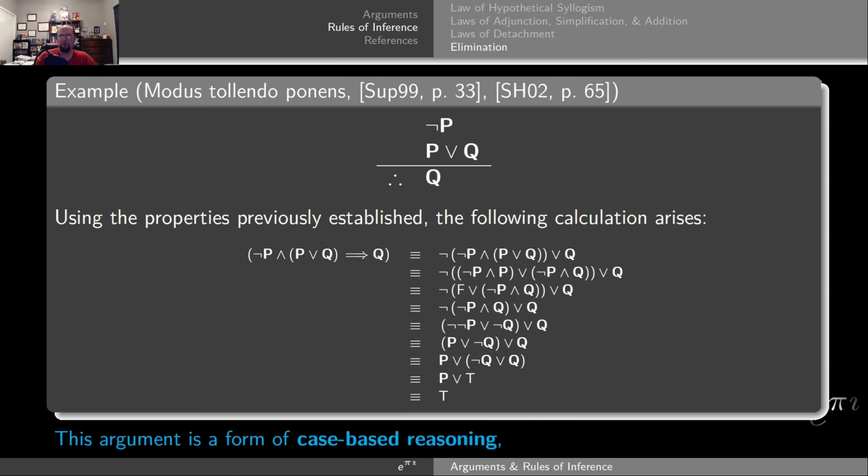And as stated before, this argument is a form of case-based reasoning. You have two cases, P or Q. You've eliminated one of them, leaving you with the other one. So indeed, you are eliminating options one at a time. And what you'd like to do is do this multiple times so that you can end up essentially eliminating cases one by one, giving you a case-based approach. Now let's look at some examples of doing elimination in this manner.